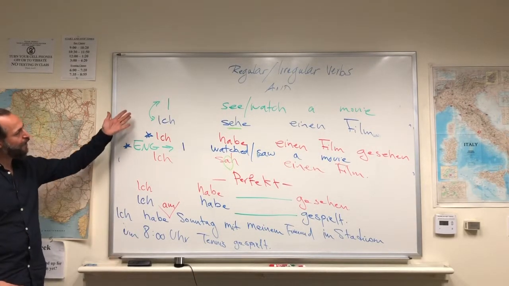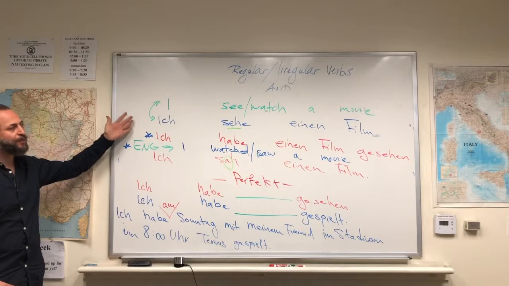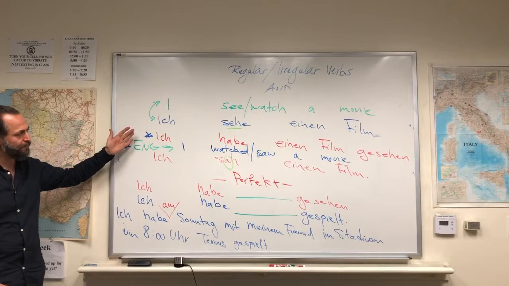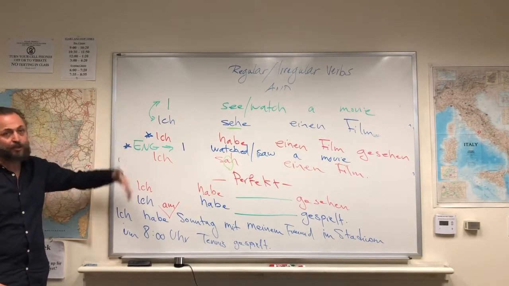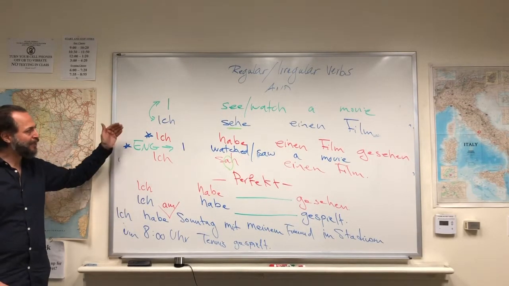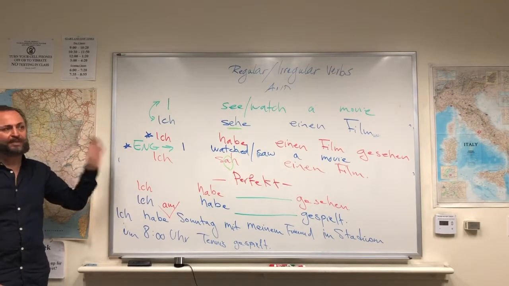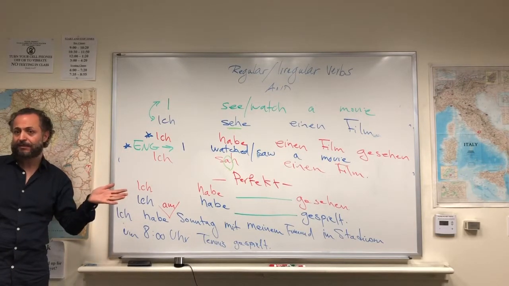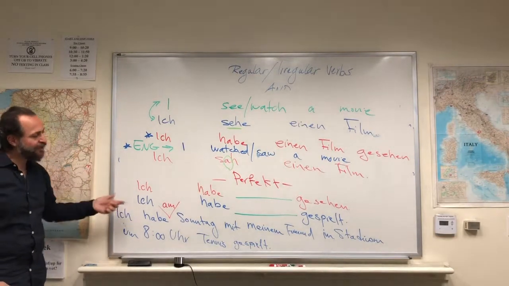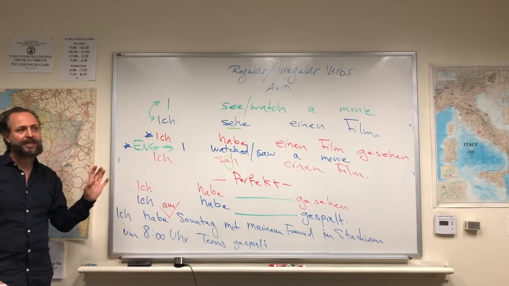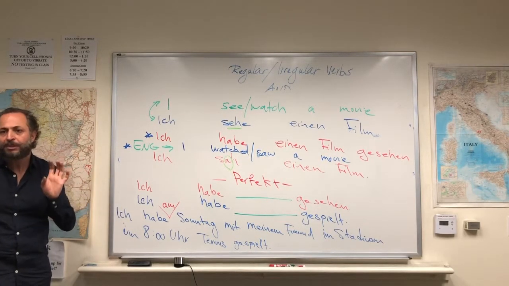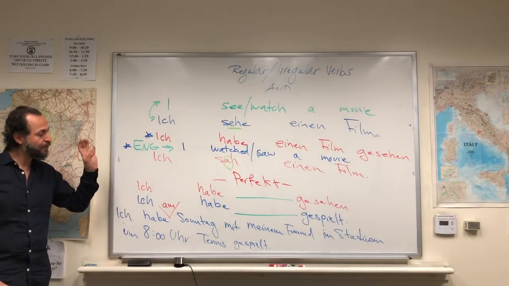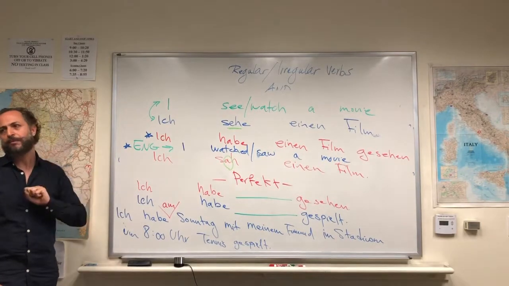So to sum it up, present perfect is the most frequently used tense for past actions in German. It might be a regular verb or irregular verb. The present perfect from German is translated into English using the simple past. And the third thing that you have to know is that the object and all the additional information I want to put into a phrase comes between the auxiliary verb and the main verb.